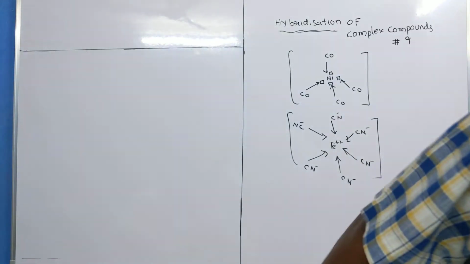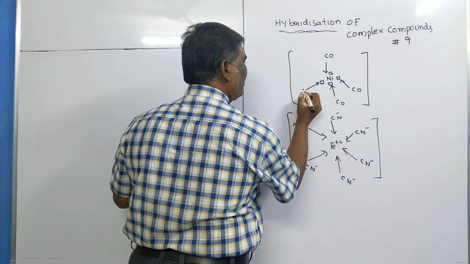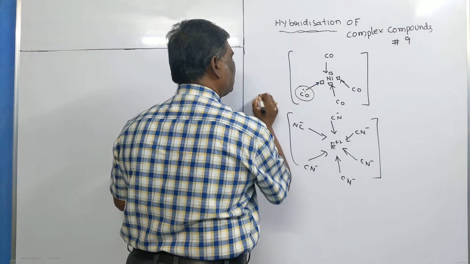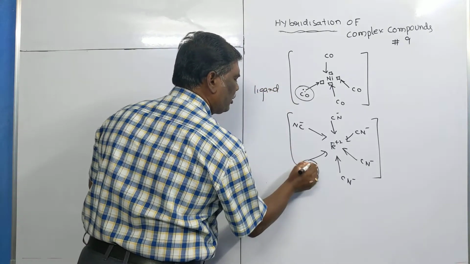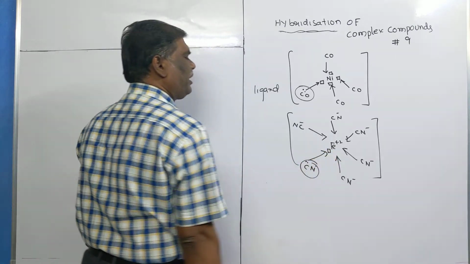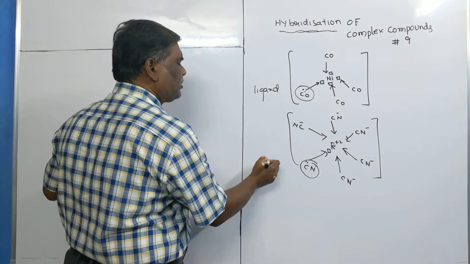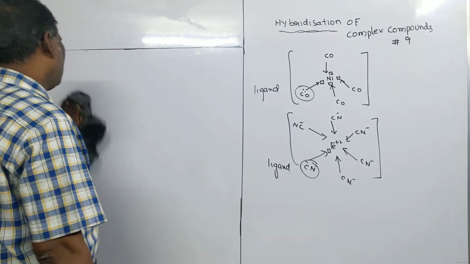Now in this one, the species which donate lone pair of electrons are known as ligands. The species which donate lone pair of electrons to the vacant orbital of central metal atom or ion is known as a ligand.